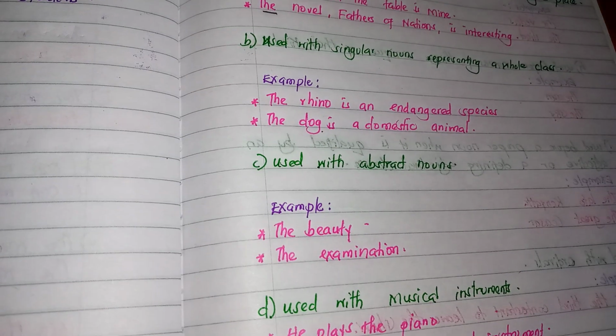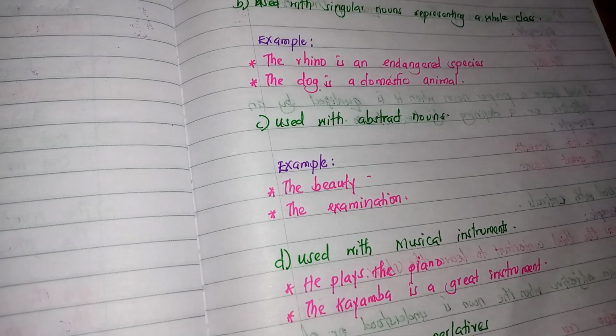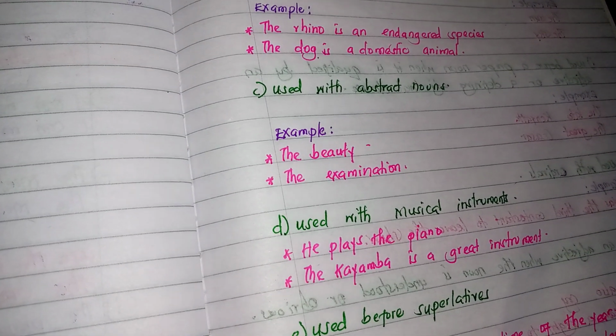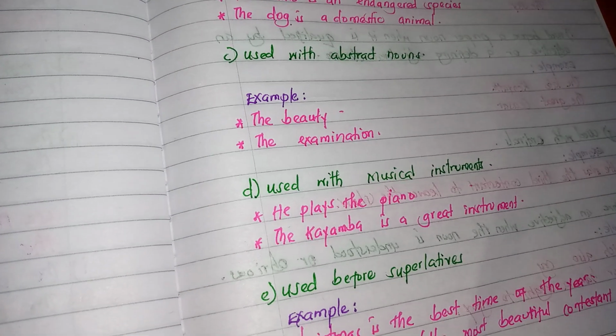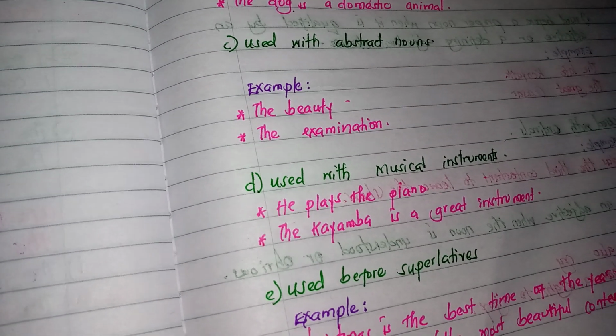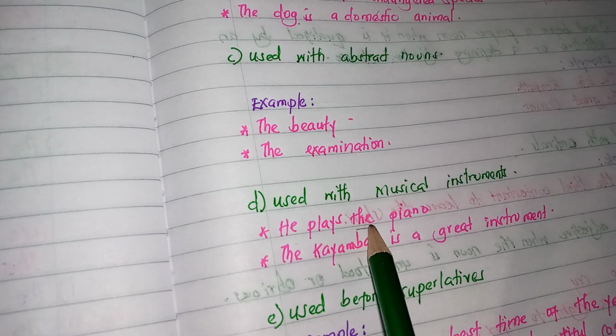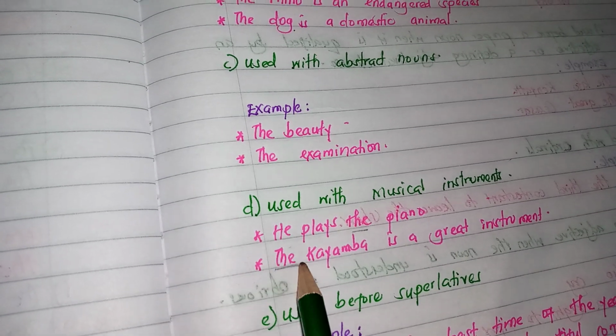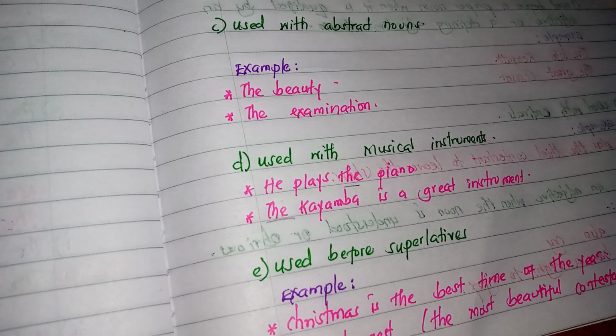Again, it is used with abstract nouns, for example, the beauty, the examination. It is also used with musical instruments. For example, you say the guitar. He plays the piano. The kayamba is a great instrument.